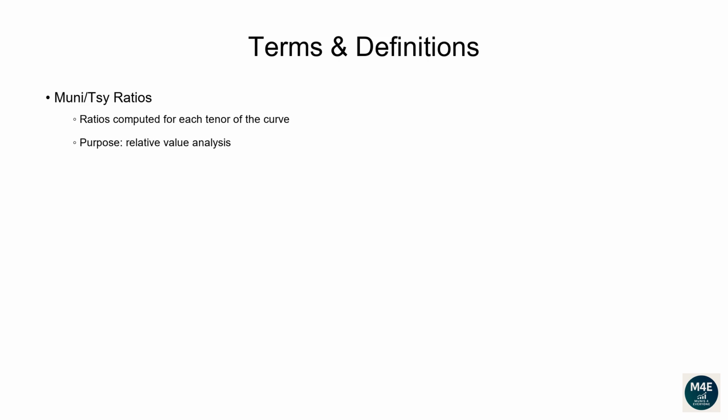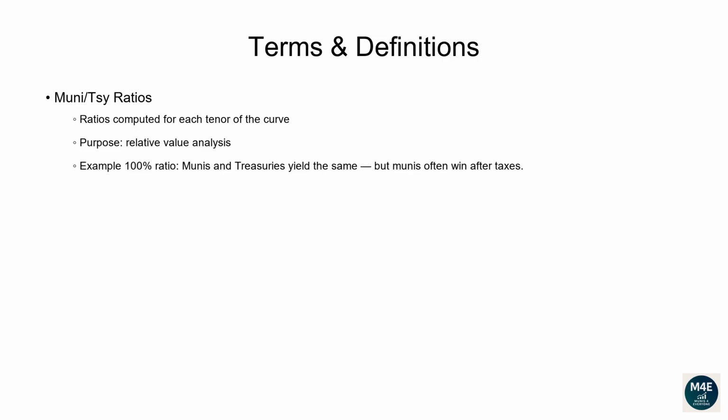Why do we compute ratios? They are one way portfolio managers and traders use to measure the relative value between municipal bonds and treasuries. Treasuries are the risk-free benchmark, backed by the US government. Munis are obligations issued mostly by states and cities. Therefore, professionals want to know, am I getting enough extra yield in Munis compared to risk-free treasuries?